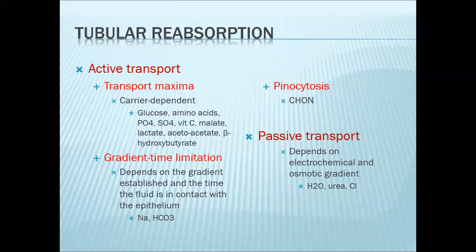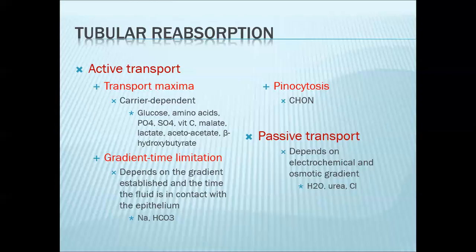The second is TM or transport maxima. These are the different substances handled by transport maxima. These are carrier dependent, and glucose and amino acids are classic examples of substances wherein TM is exhibited. Since they are carrier dependent, certain properties will have to be observed, like saturation.